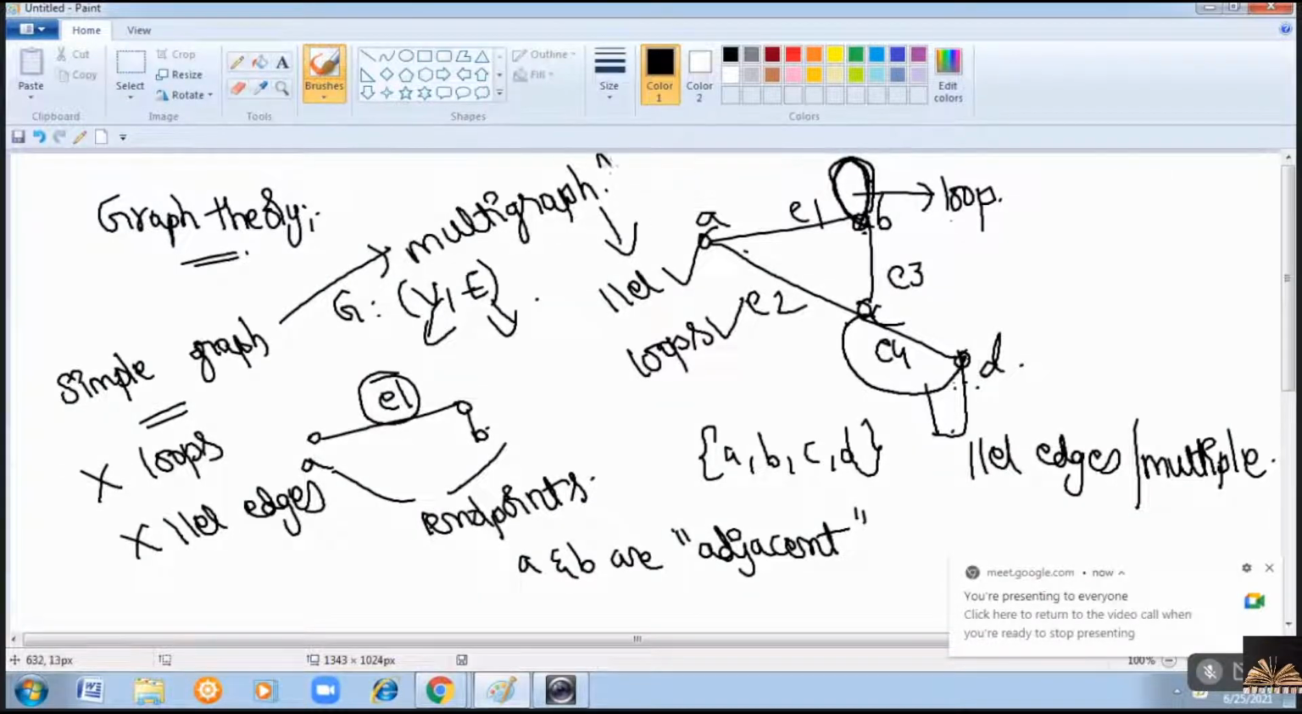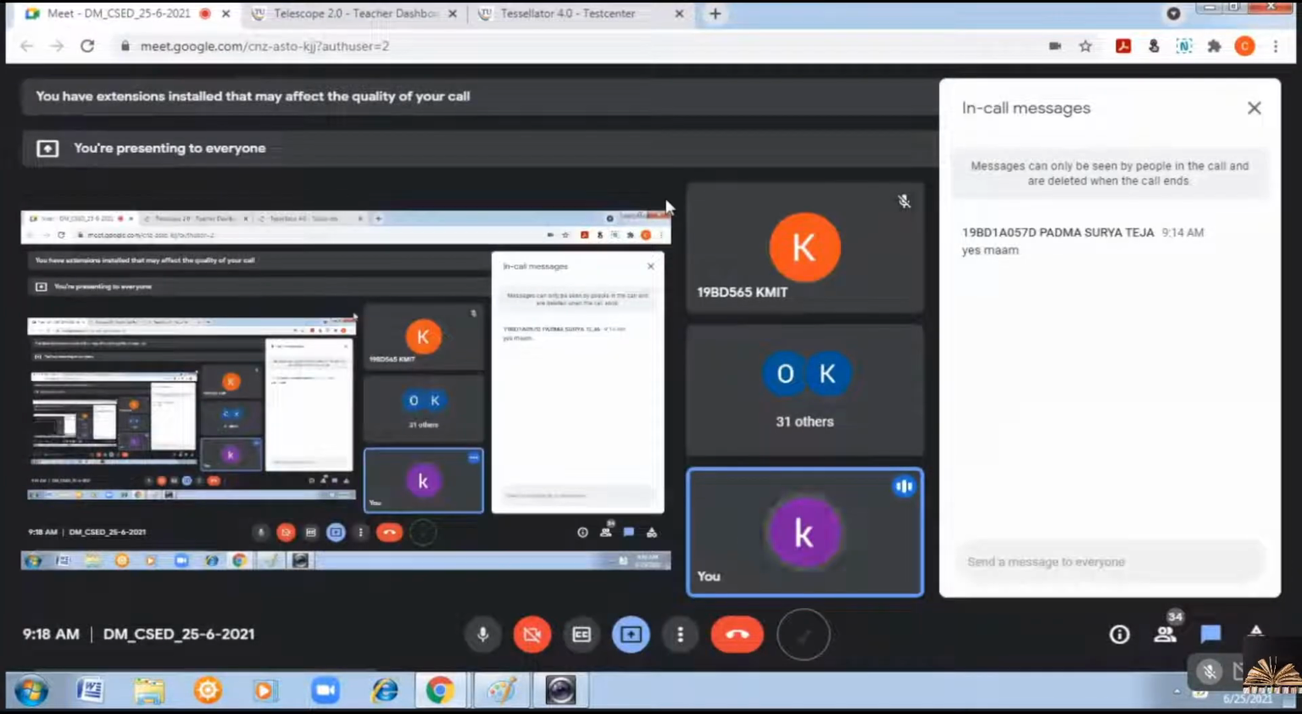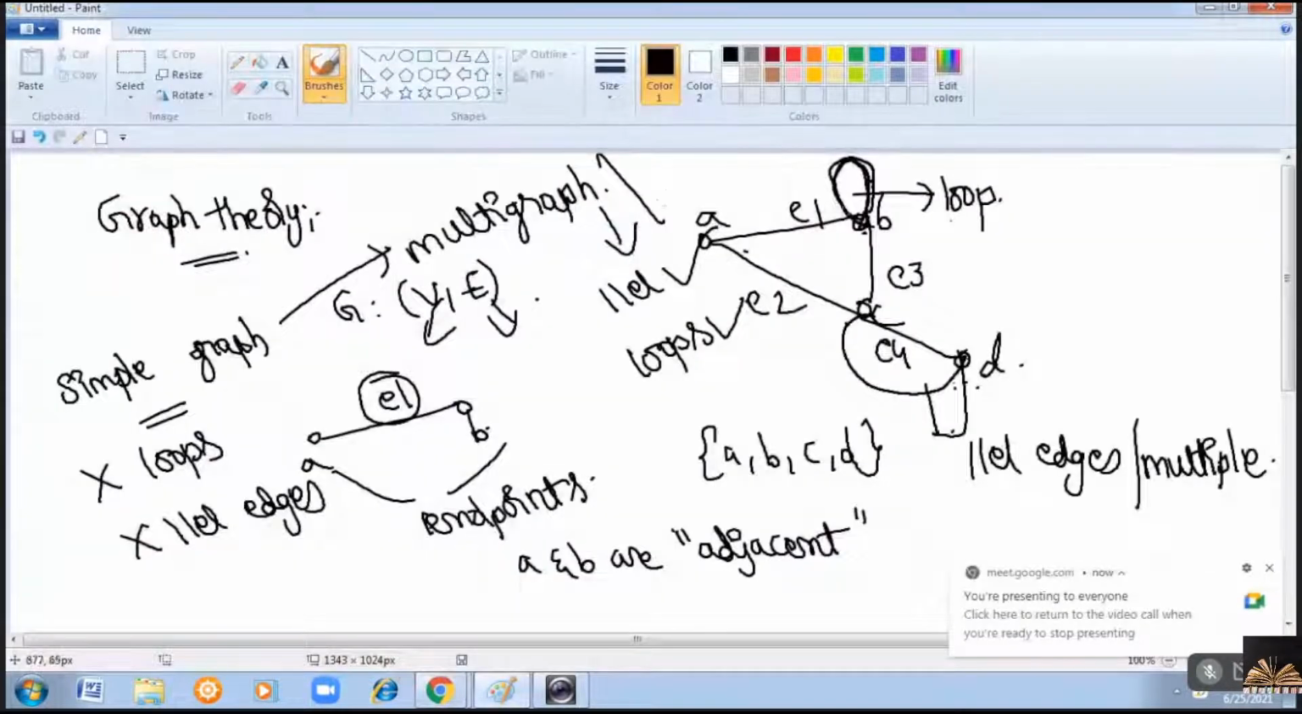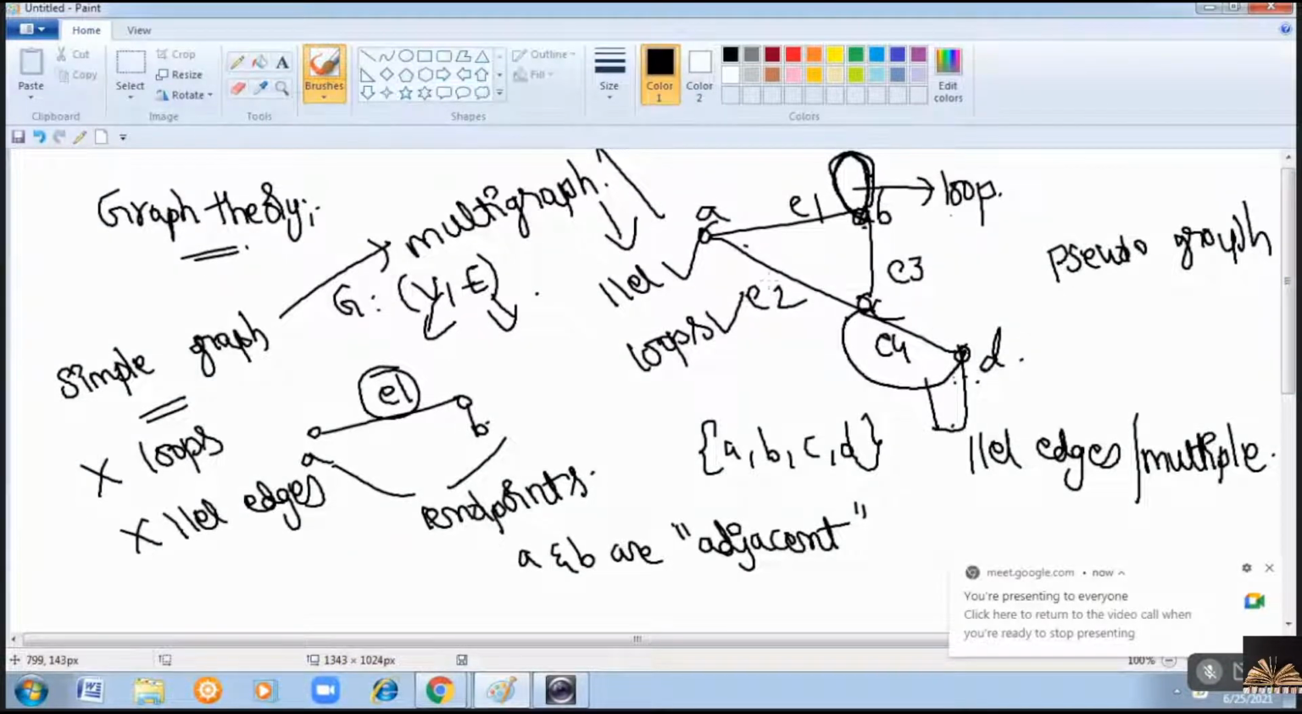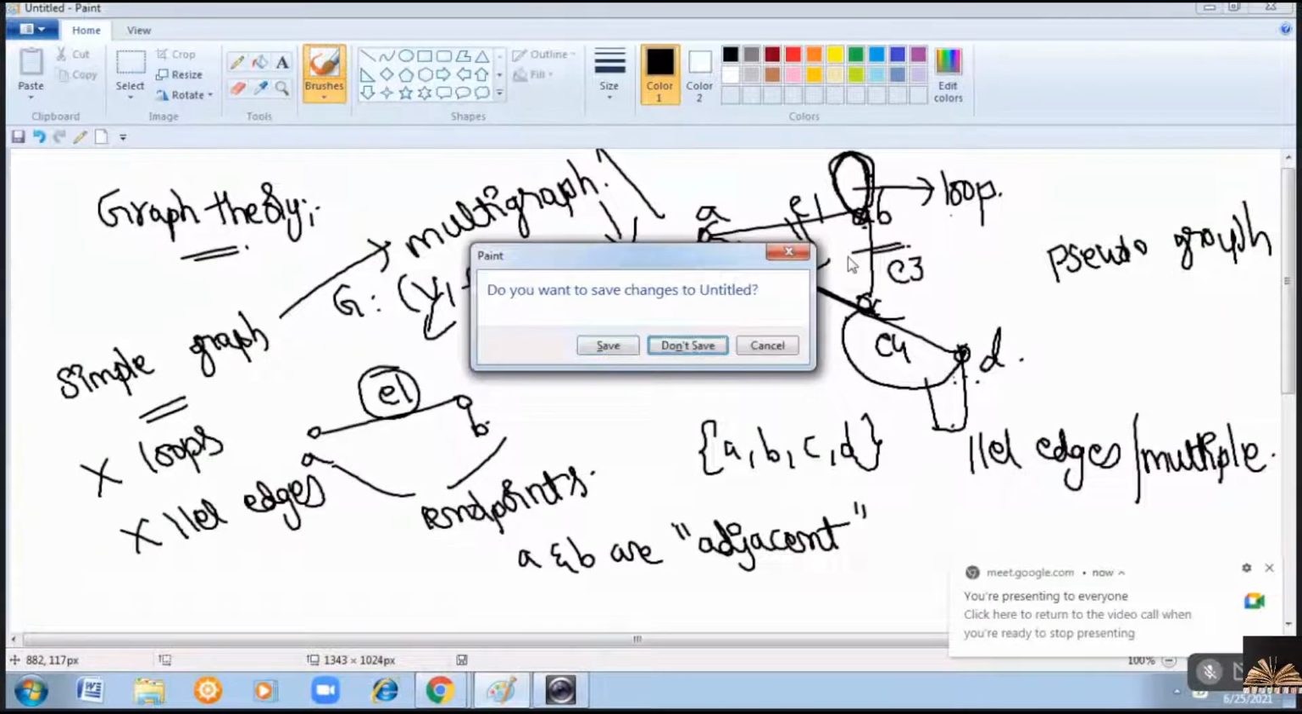What is another name for multigraph? Do you remember? Multigraph is also known as pseudograph. Multigraph or pseudograph, both are the same. So whatever graph I told you as of now is an undirected graph. Why? Because you do not have any direction to the edges. There is no direction to the edges, right?